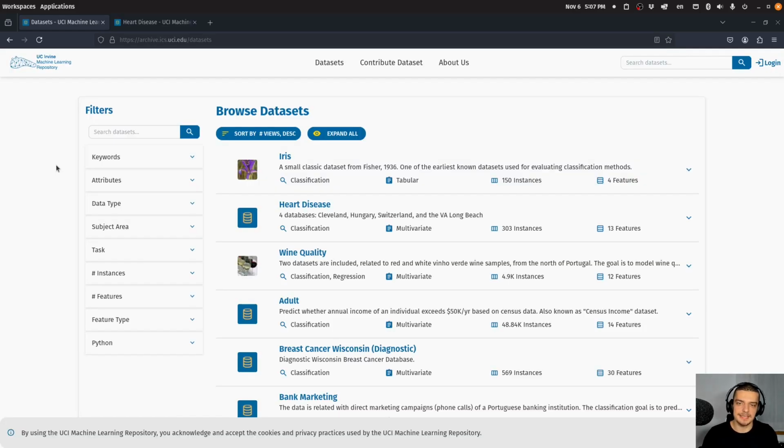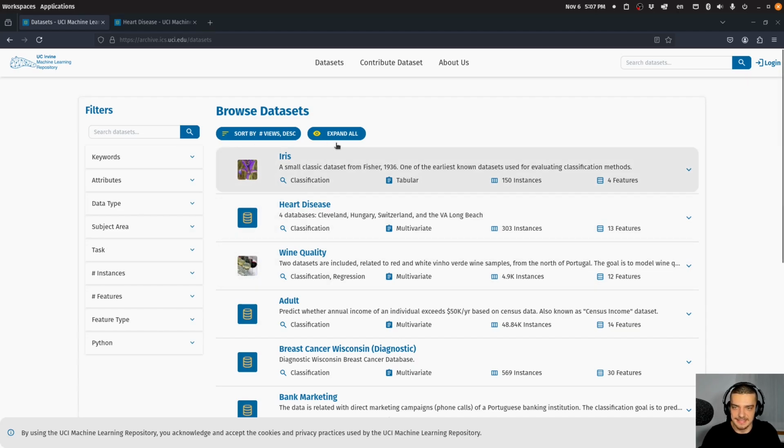Now we get to a classic, the UCI machine learning repository. This is one of the most well-known, oldest, and probably also most trustworthy and reliable dataset sources out there. It's from a university, so it's academic, it's professional, it's well-maintained, and besides that, I don't know really if there's something super special to point out here, because it's just a classic. The list wouldn't be complete without this source.